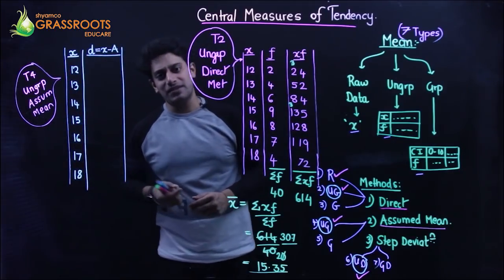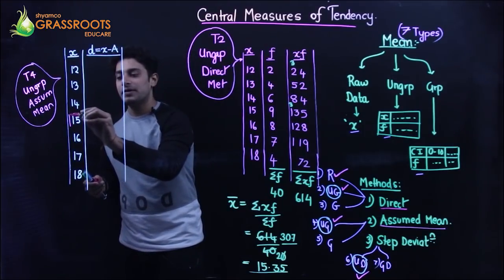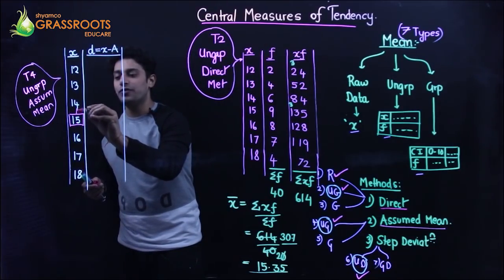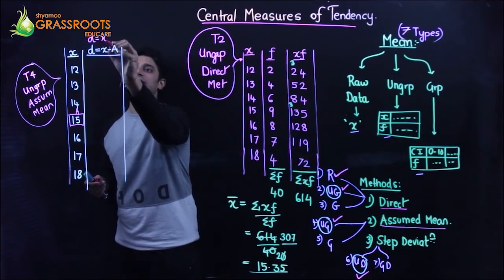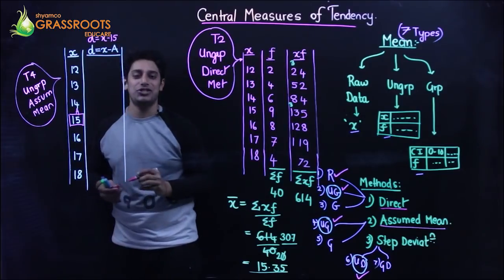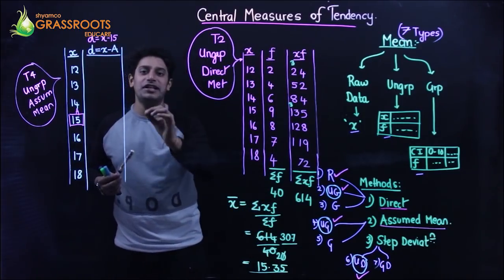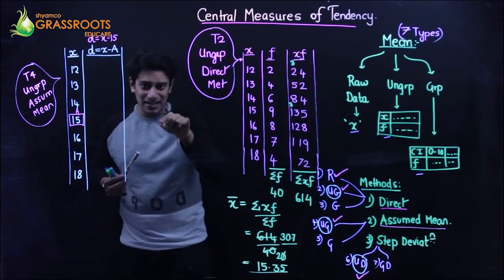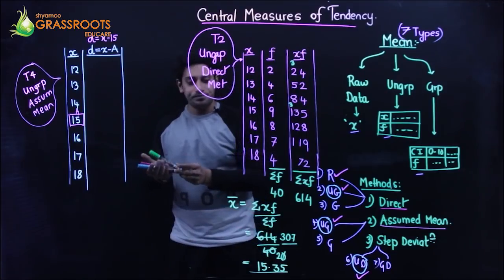I think 15 comes at the center. That should be considered your a. So d is equal to x minus 15 for this question. That means my entire question, I'm converting it in terms of d. I want to get rid of x. So let's start the show.